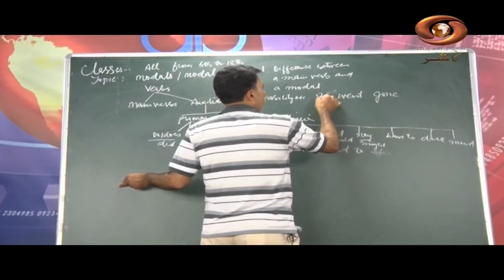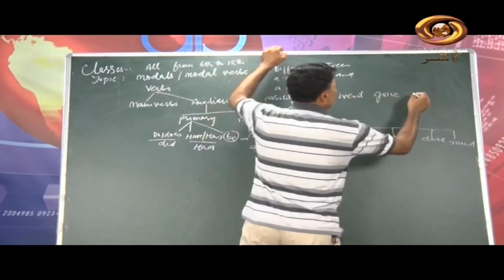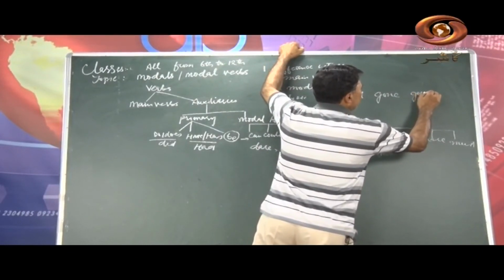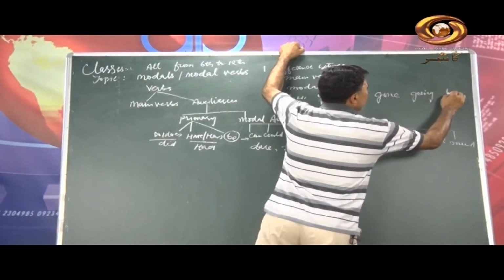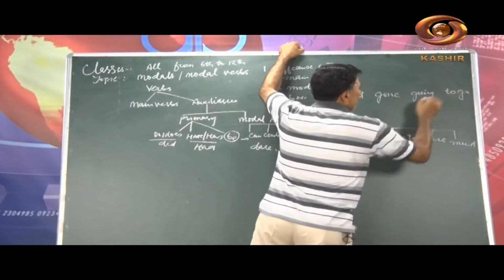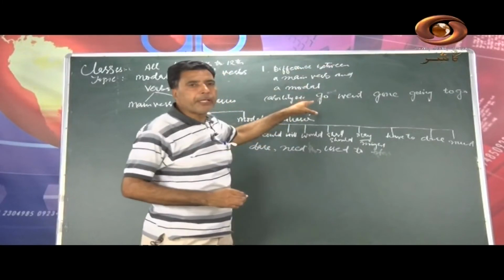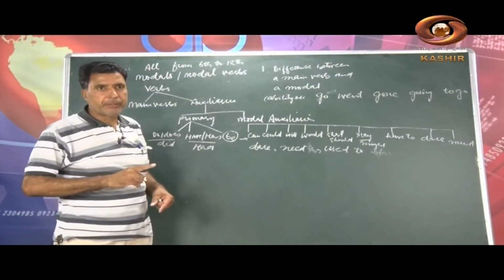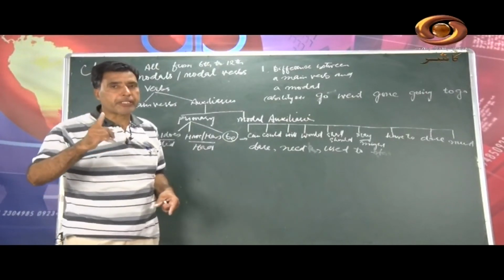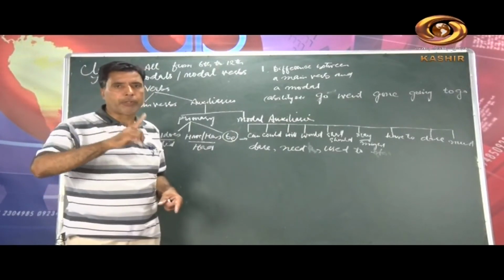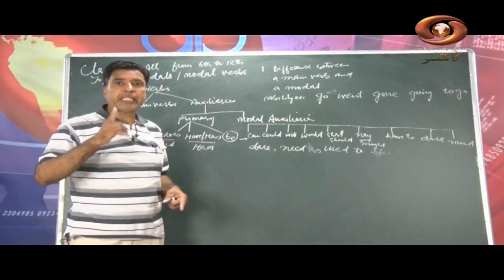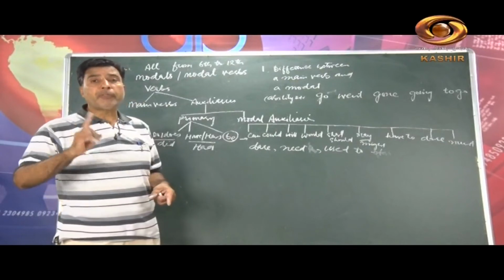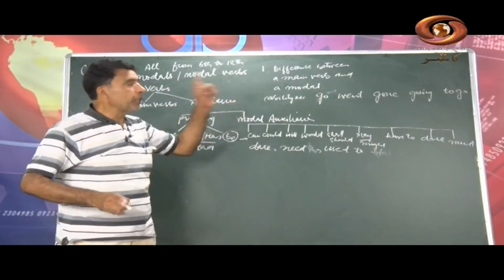This is first form of verb, second form of verb, third form of verb, and we use present form of verb, that is going, the ing form, and we use even the infinitive, that is to go. These are the different forms that we write for a main verb. But first of all I am telling you the difference between a main verb and a modal verb. Modal verbs do not have these forms.